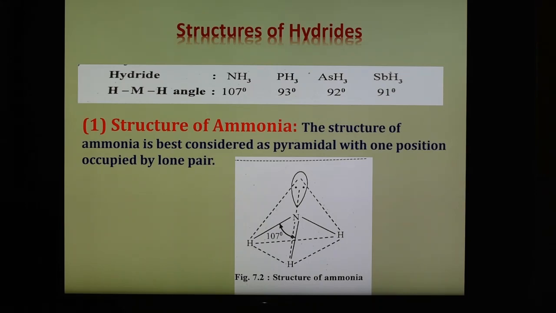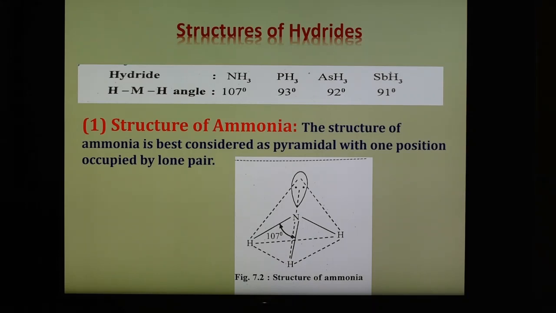So this is the reason that the bond angle decreases. And now after this we are going to see the structure of the individual hydrides, and before that, some important characteristics of these hydrides are also there. First is thermal stability.